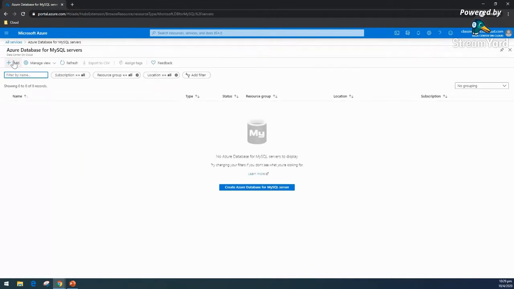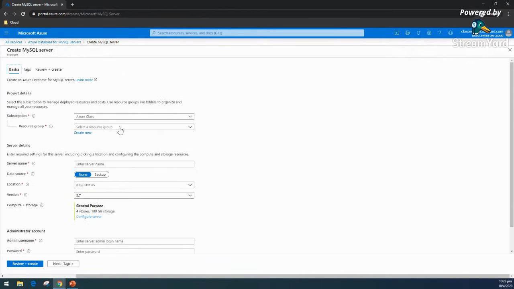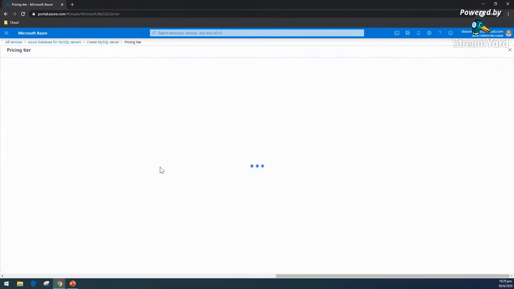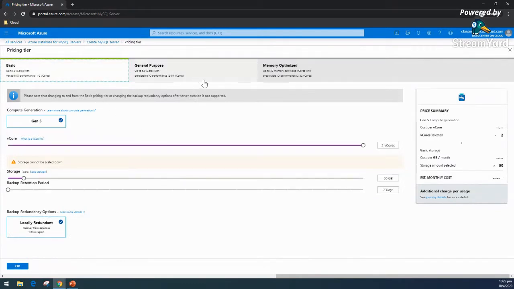So let's go to MySQL also. As I showed, MySQL, Postgre, and Maria are also available. So again, we can create something, and it supports the famous MySQL versions 5.6, 5.7, and 8.0. Again, we can set our configuration. It is not supporting the DTU model, because the DTU model is an older one and specific only to the Azure SQL PaaS service.